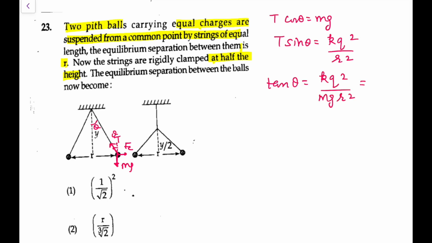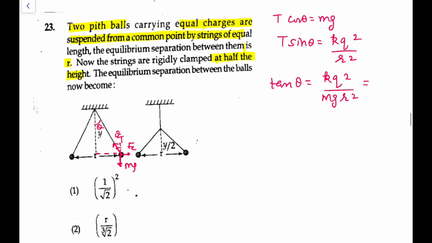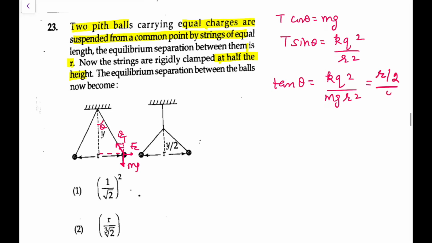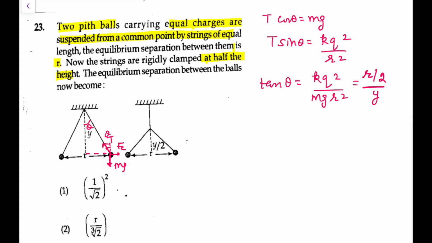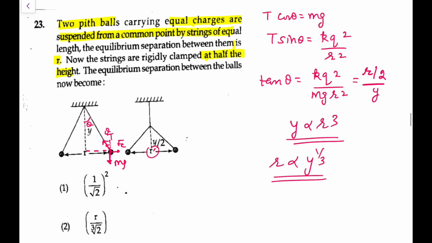And what is tan theta from this diagram? From this diagram, tan theta comes out as r upon 2 divided by y. So we have the dependence on y and r, because k, q and mg are fixed, so from here I can directly make out y is proportional to r cubed. In the second case it should be r dash, the photo is not clear. So r is proportional to y to the power 1 by 3. So if y becomes half, r will become r divided by 2 to the power 1 by 3. So that is going to be the answer.